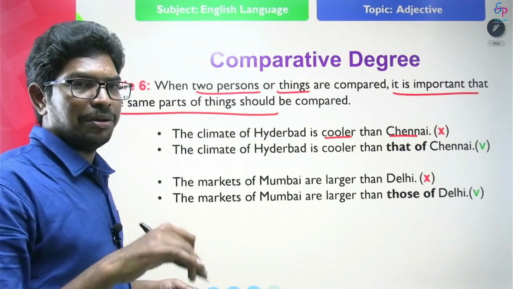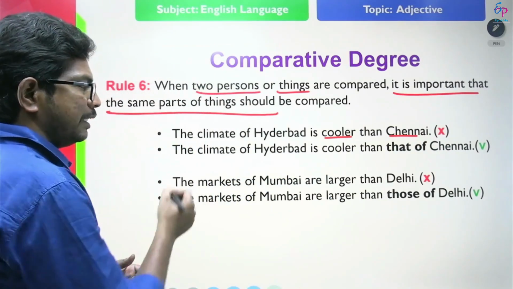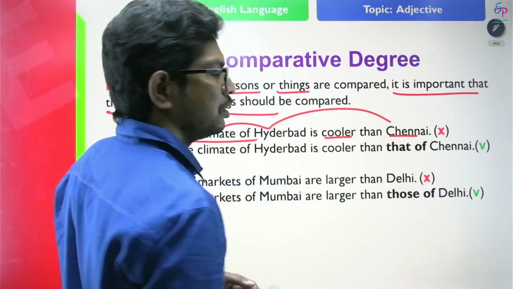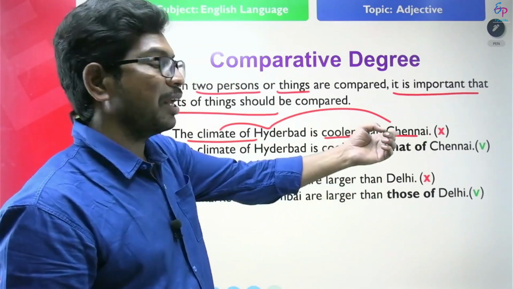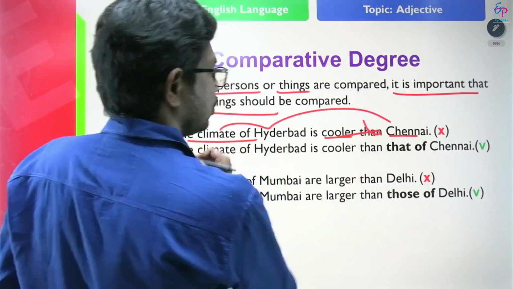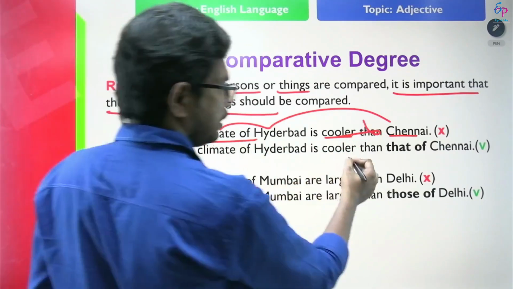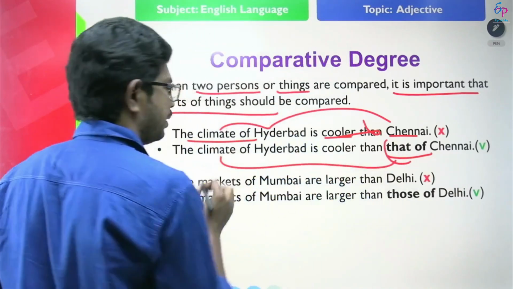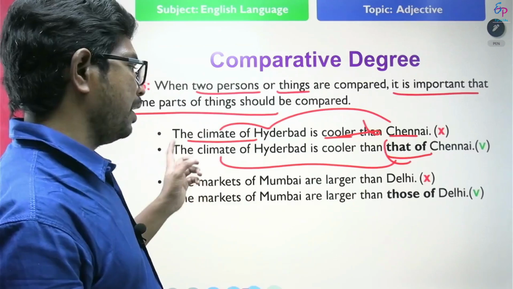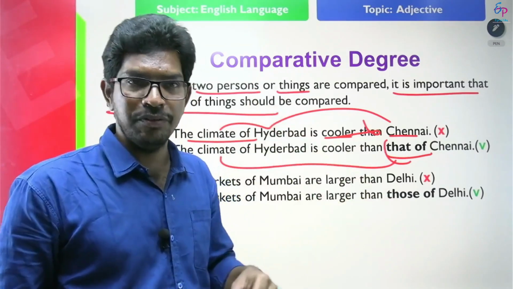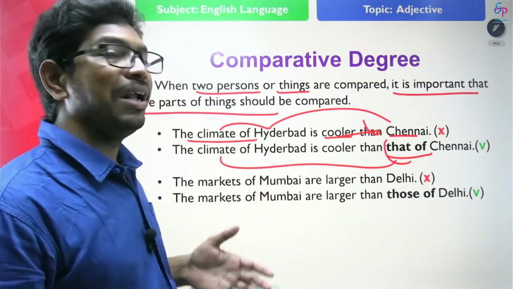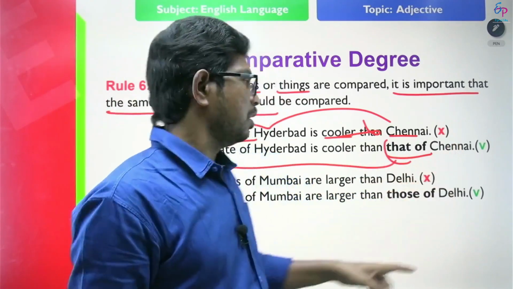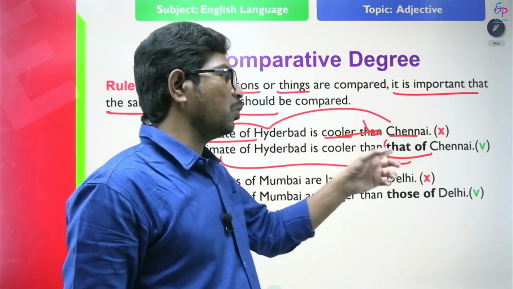Here we are comparing the climate of Hyderabad with the climate of Chennai, not with Chennai. This is wrong. So the climate of Hyderabad is cooler than that of Chennai. Here that refers to climate. So if you remove that of, you are comparing with Chennai. Wrong. So the climate of Hyderabad is cooler than that of Chennai.